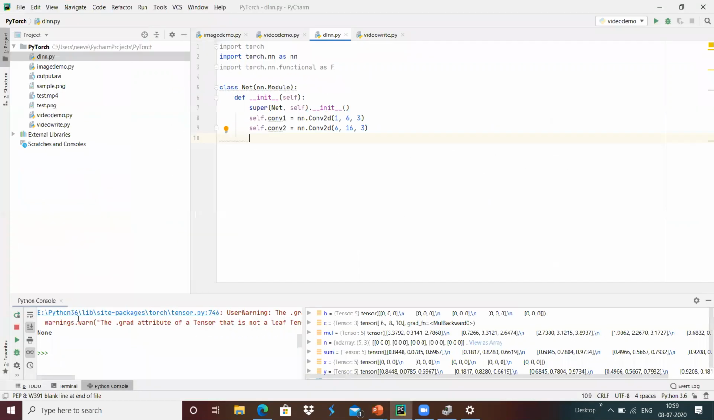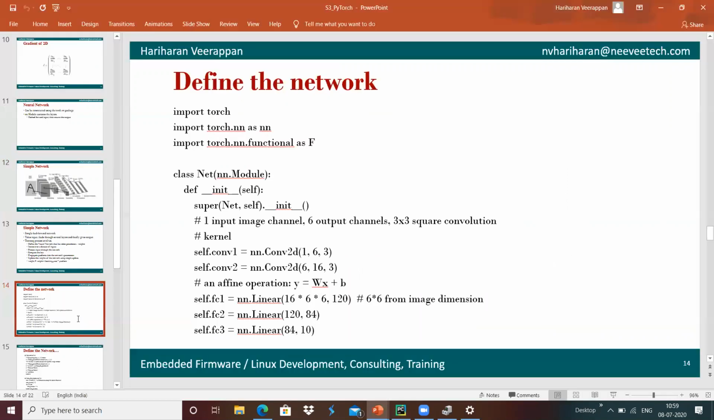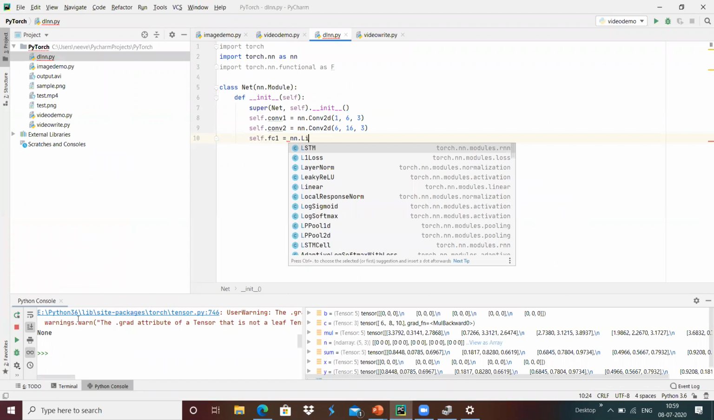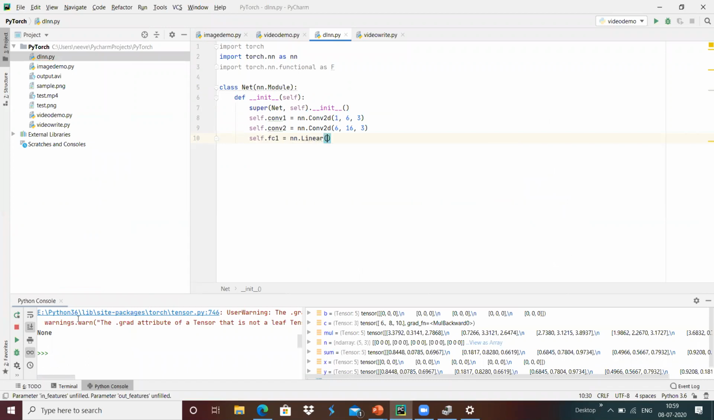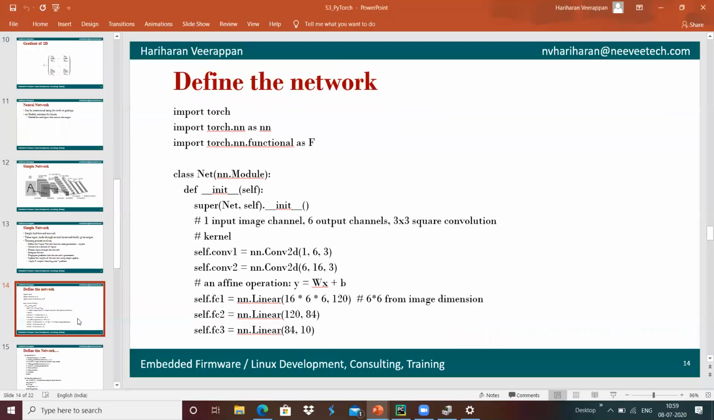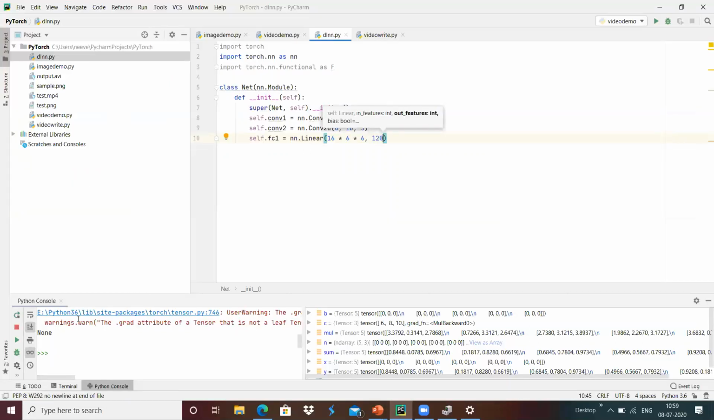We can create that with self.fc1 equals nn.Linear, and I'm going to use the in features as an integer, 16 cross 6 cross 6 here, and then the out features I'm going to give as 120.